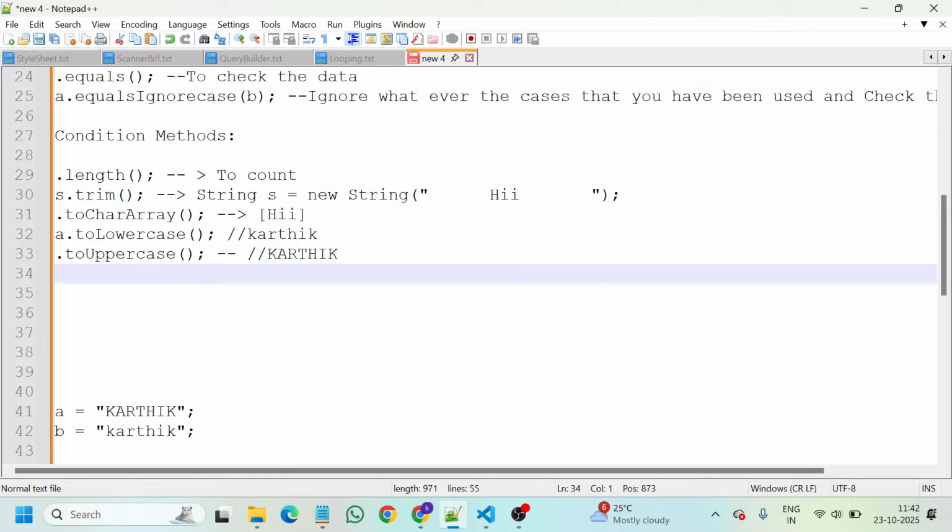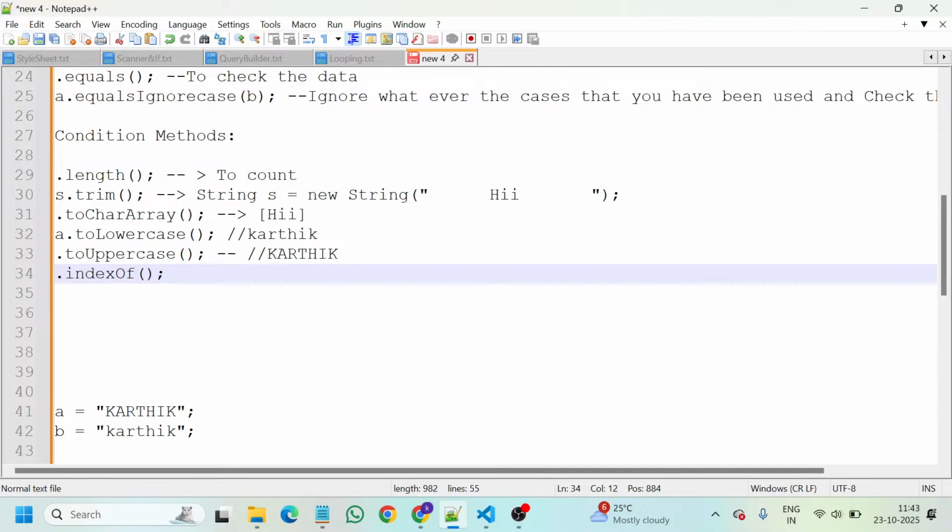Likewise, we have dot indexOf. What is meant by dot indexOf? I want to include these index things in the arrays. Each and every piece of data that you are giving will be stored in the form of indexes. You count numbers from 1, but in Java you count the indexes as 0, 1, 2, 3, 4, 5, 6, 7, 8, like that.